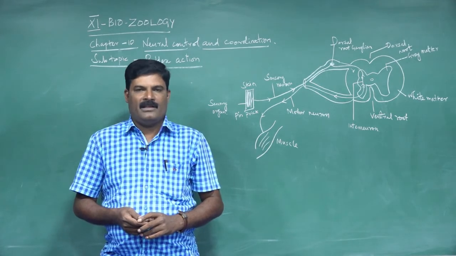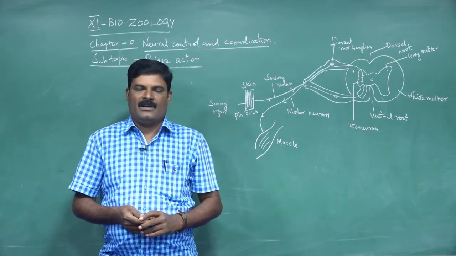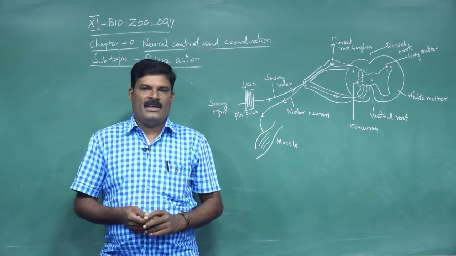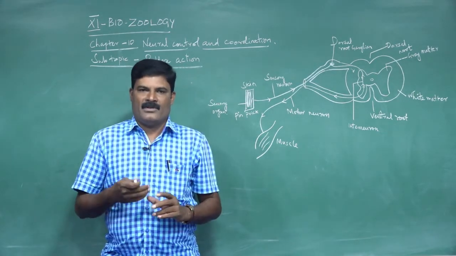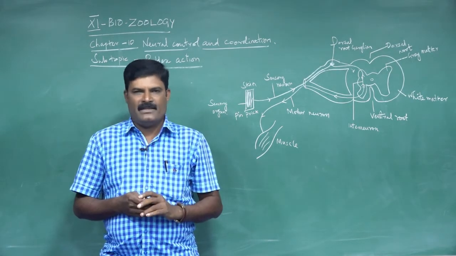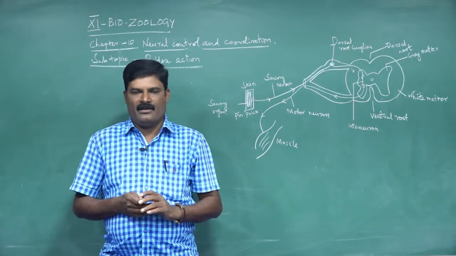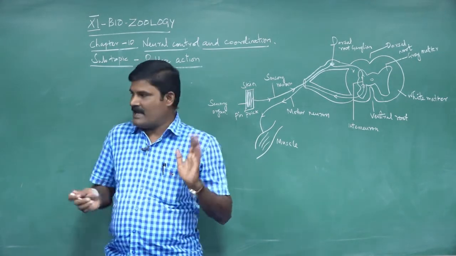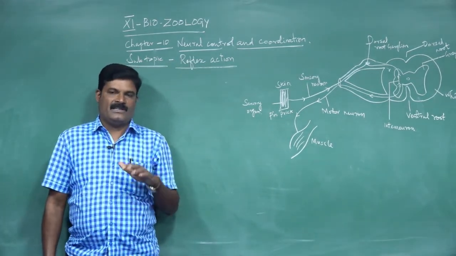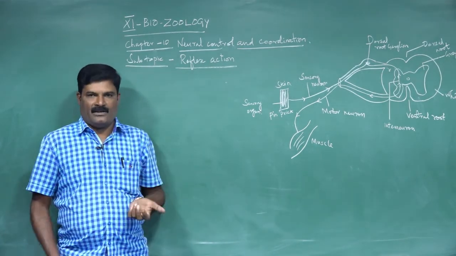We have already discussed some important things for neural control, because neurons are the basic structure of the nervous system, which conduct the impulse from the sense organ to the brain and the spinal cord. So this is the basic thing. All the activities occur under the control of the brain and the spinal cord. Why is reflex action needed? The reflex action is a quick action. It is a short-lived action, and it is controlled by the spinal cord.